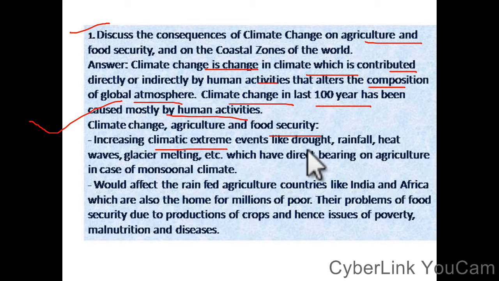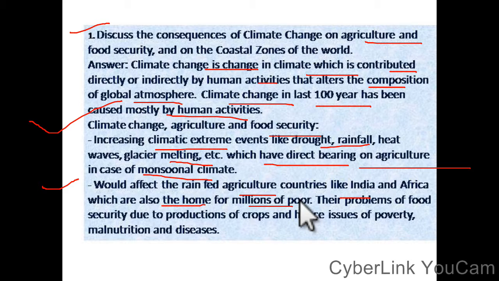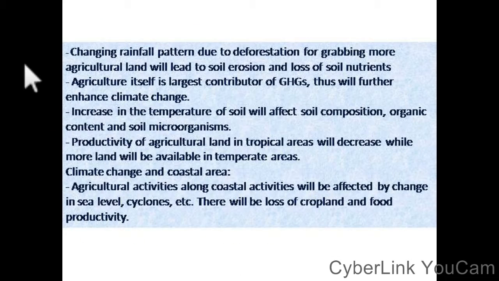Increasing climate extreme events like drought, heavy rainfall, heat waves and glacier melting have a direct bearing on agriculture. In the case of monsoonal climate, it would affect rain-fed agriculture. Countries like India and Africa are home to millions of poor. They face problems of food security due to reduced crop production, hence the issues of poverty and malnutrition.